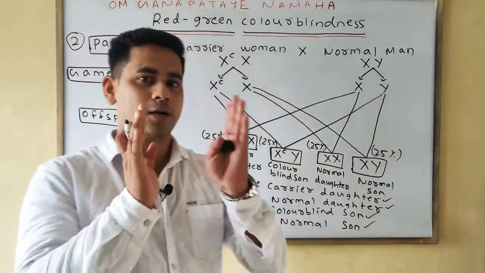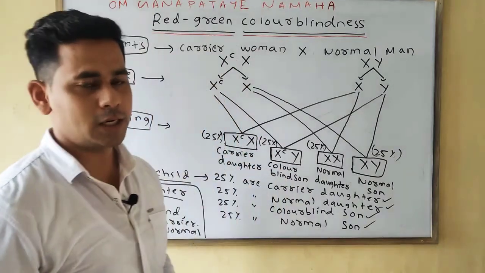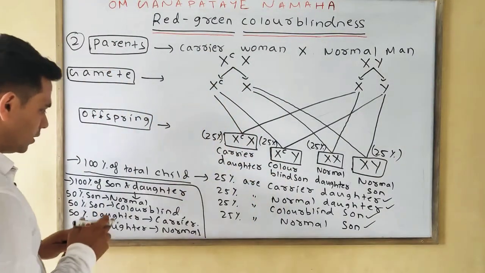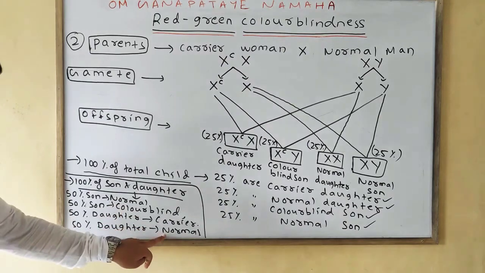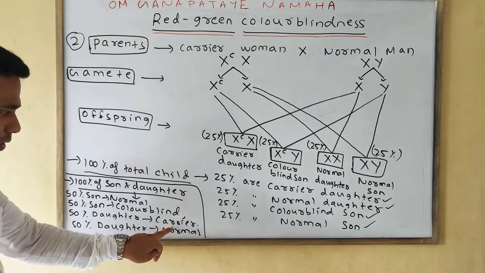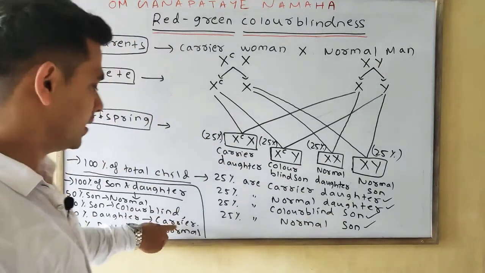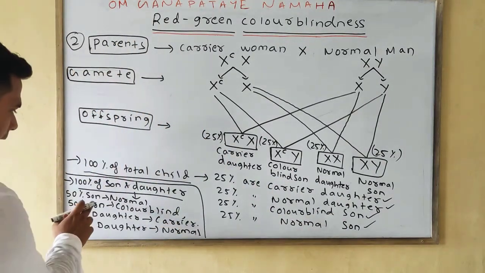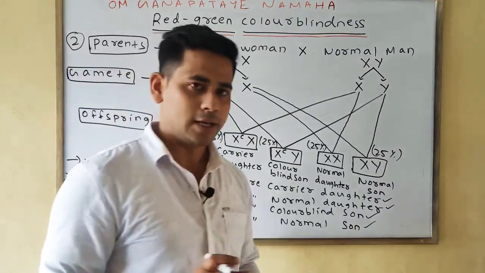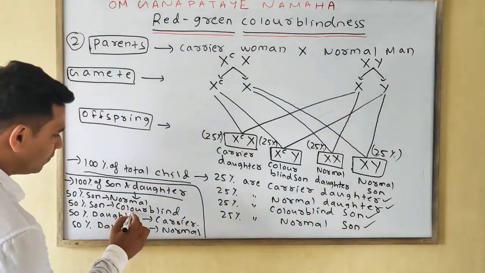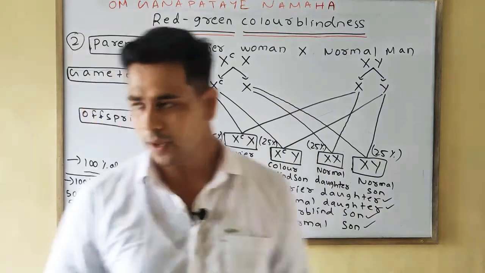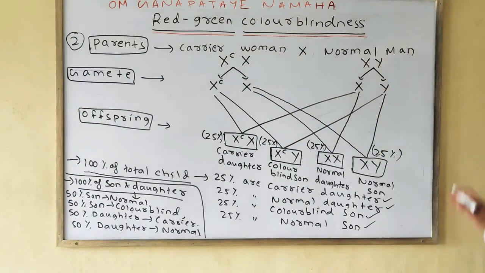If we take the 100% of the female, then 50% female is normal and 50% female is carrier, means they have the normal vision, but they carry the recessive factor or allele. And if you take the 100% of son, then 50% is normal and 50% is colorblind. So we find all these results in your second cross.